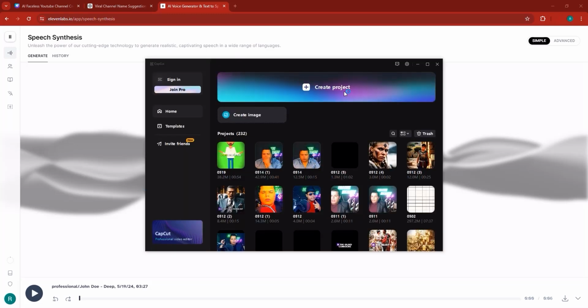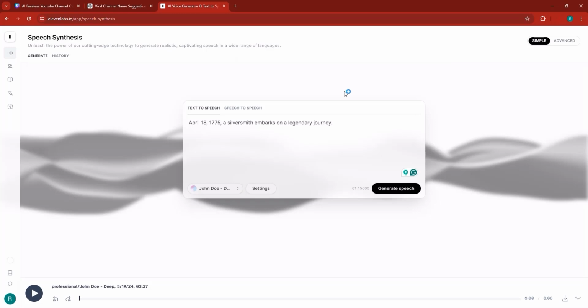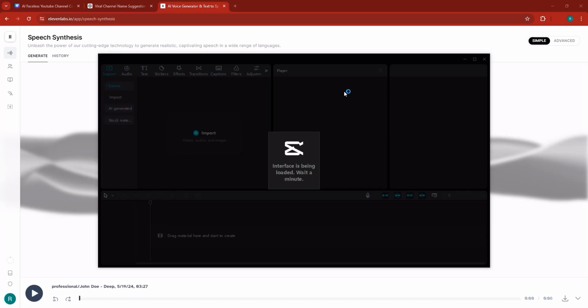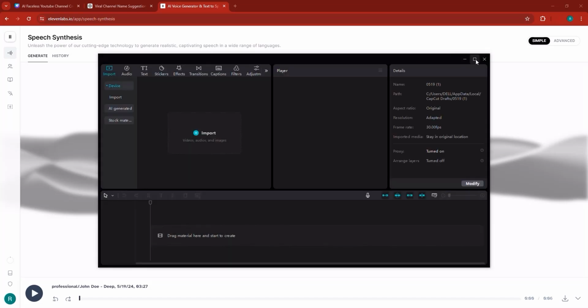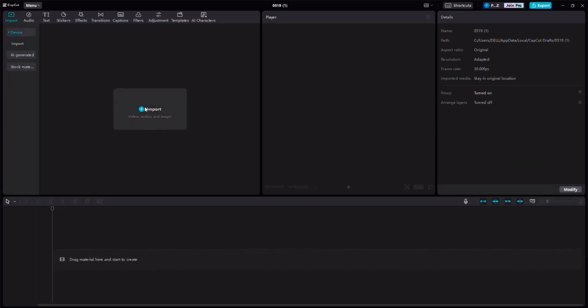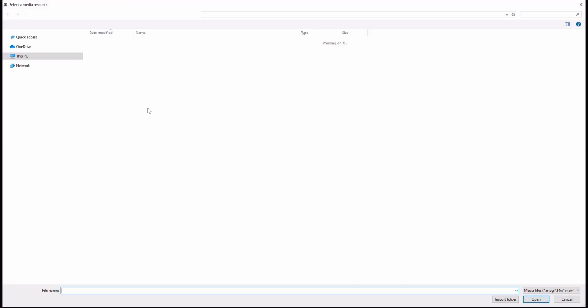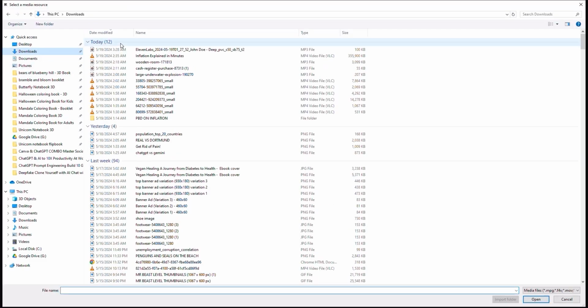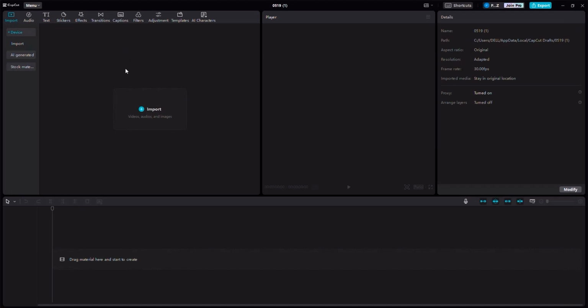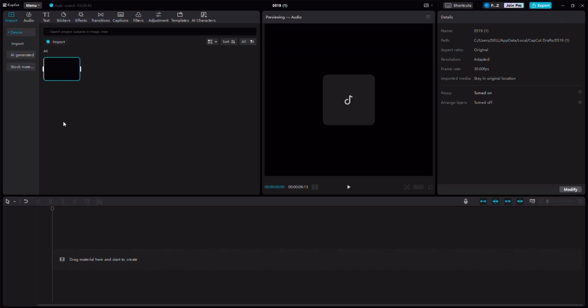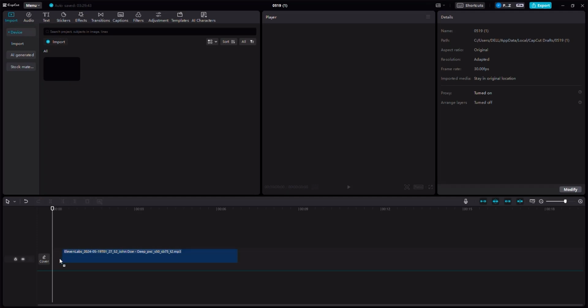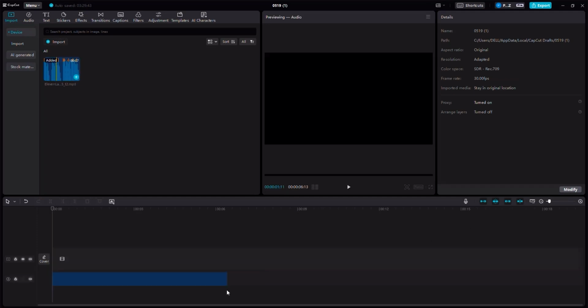All right, so I'm going to click right here on create a project. It's going to open a new project for us. You already have a clear idea how you can utilize CapCut for editing as of now, so I would like for you to make sure to utilize that. And then once you opened up a new project, we can go full screen. Now over here, I'm going to click on the import option. And then I would like you to go to the downloads. And then make sure you click on 11 Labs, the voiceover that we have downloaded, and then drag and drop it immediately into the screen or into the editor. Now put that first voiceover in there and then zoom out.